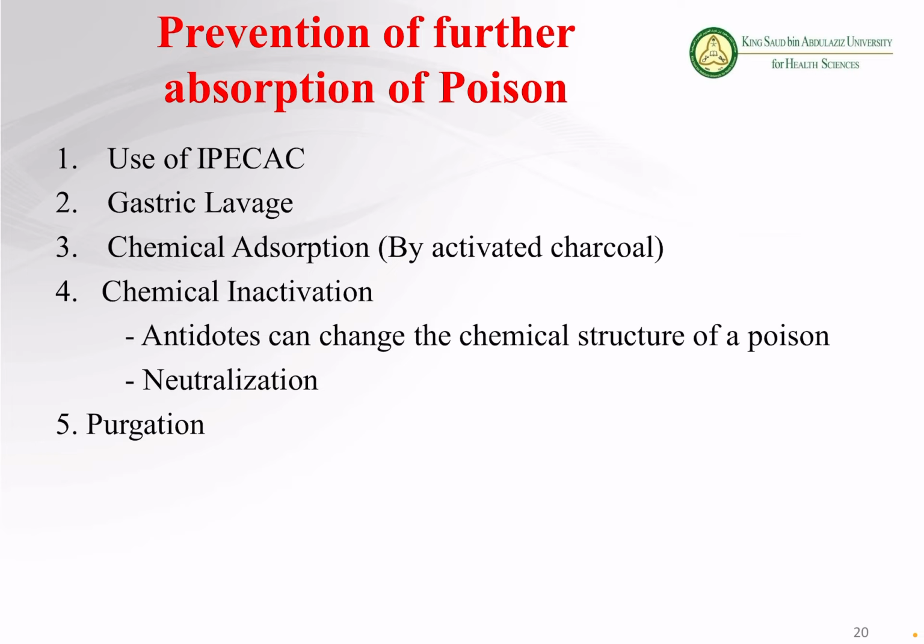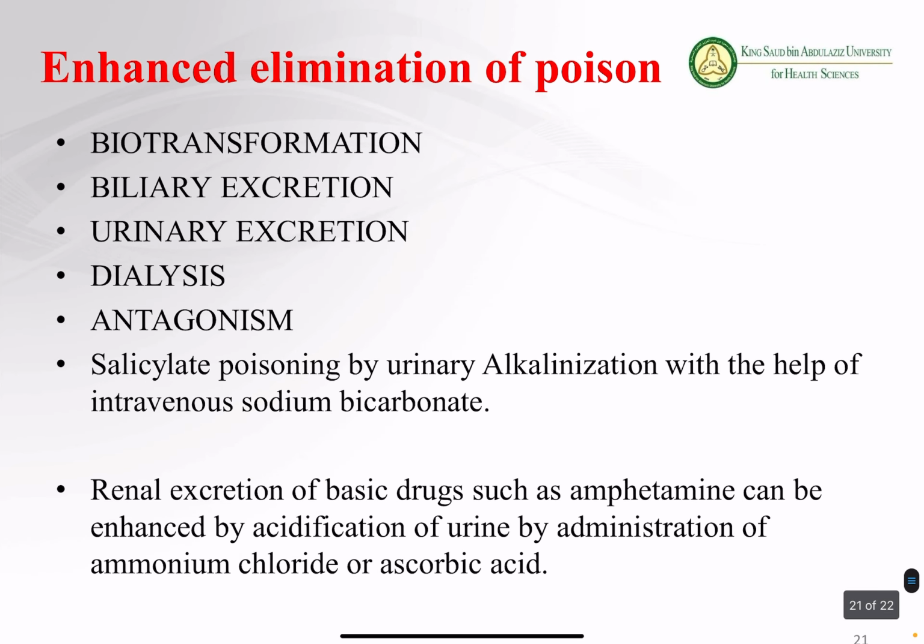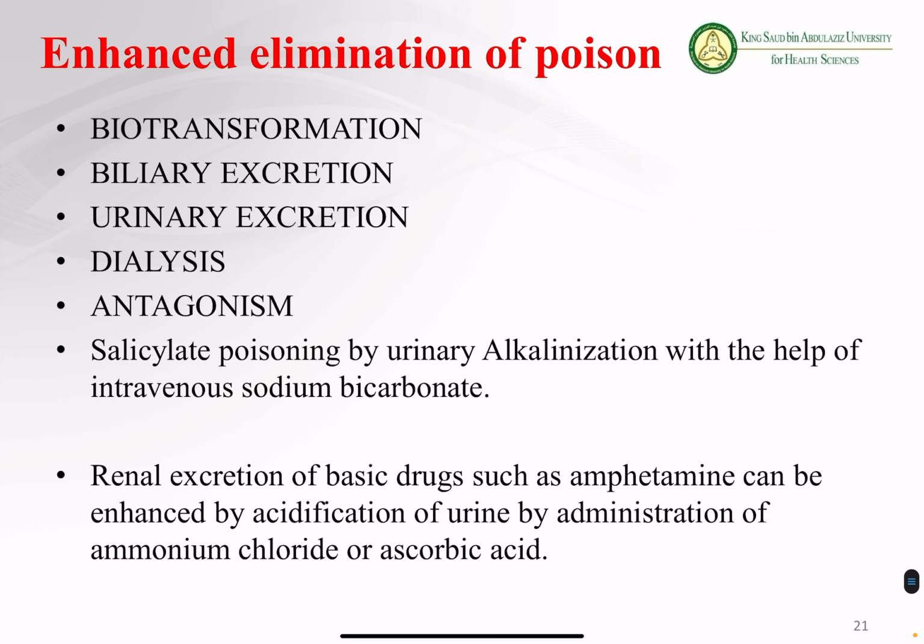Then there are some other methods which can enhance the elimination of the poison. One method is the biotransformation. We discussed last time also that if you metabolize the drug rapidly, the drug moves quickly and goes out from your body. Number two, biliary excretion.